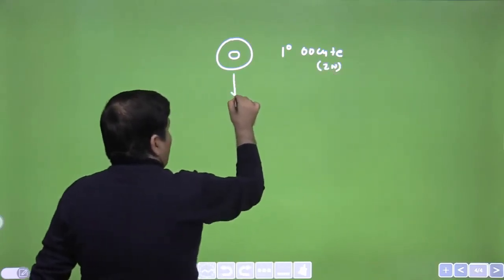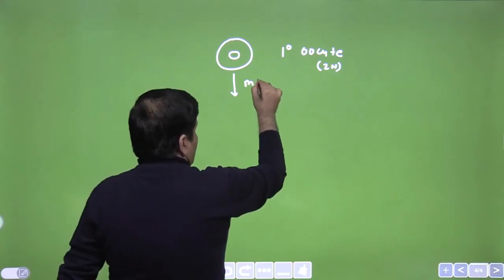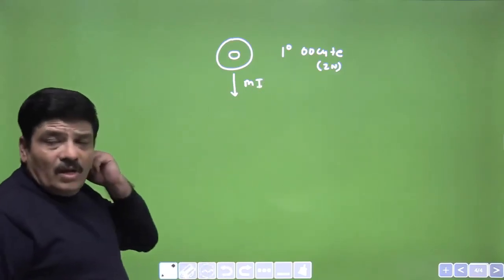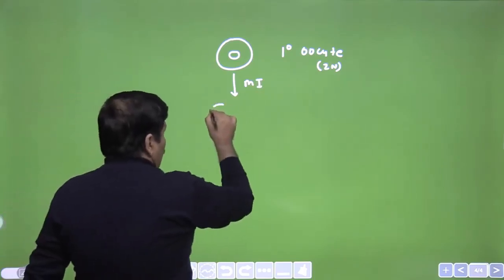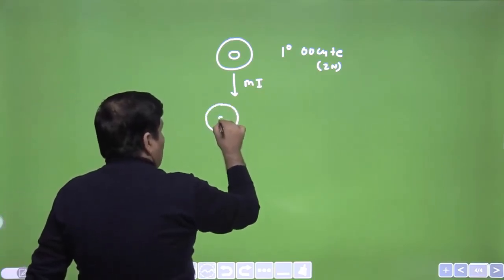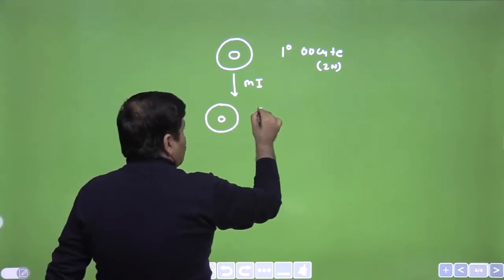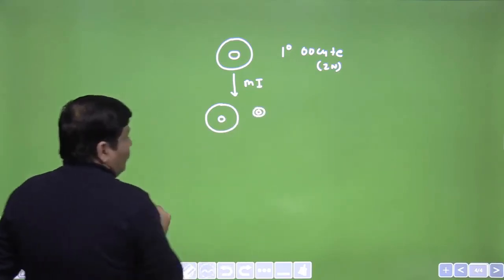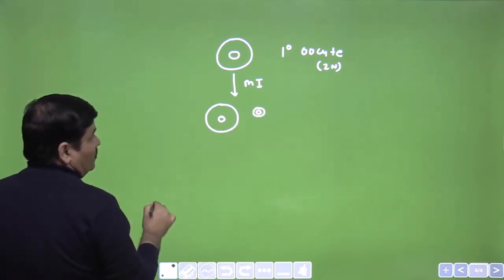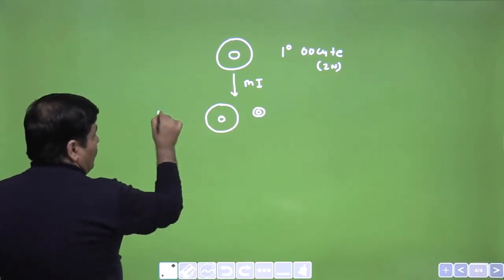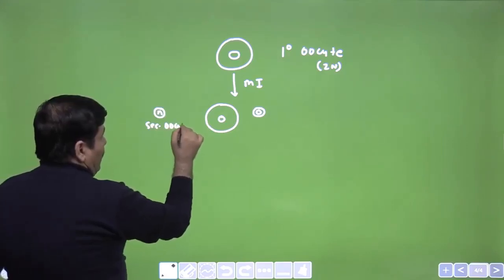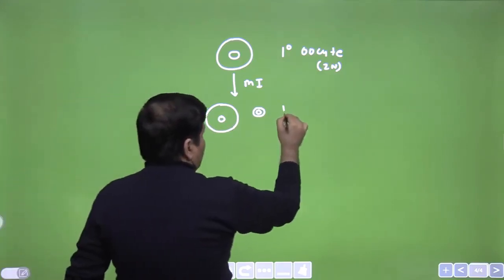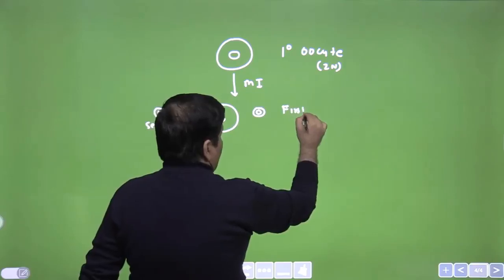It will undergo meiosis 1, the reductional division, and lead to the formation of two daughter cells. One of them will retain the majority of the cytoplasm, the other will be devoid of any significant amount of cytoplasm. This haploid cell would be called a secondary oocyte, and this would be called the first polar body.